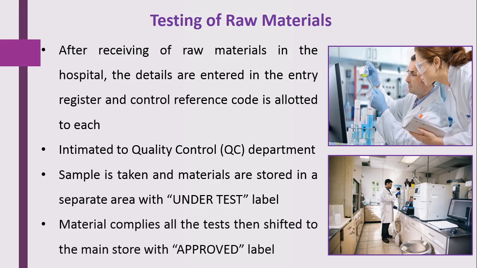Here the department performs all the tests on that material, and when the material complies with all the tests, it is shifted to the main store with the label approved material, and only approved material should be sent to the production department for preparation of the dosage form. The approved label indicates that the material complies with all the tests.